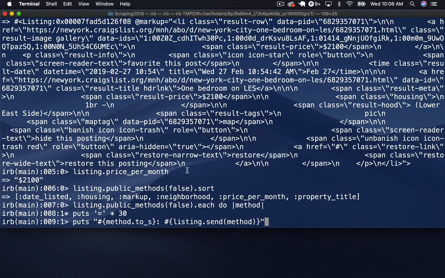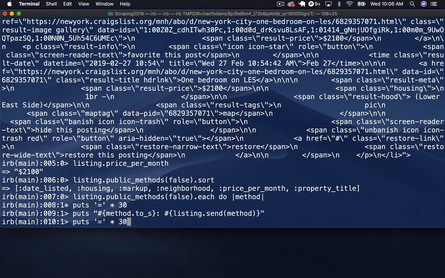So you can think of all of these symbols as messages, and then you're sending that message to listing. The dot notation where you say listing dot neighborhood is really a handy way to call listing dot send.